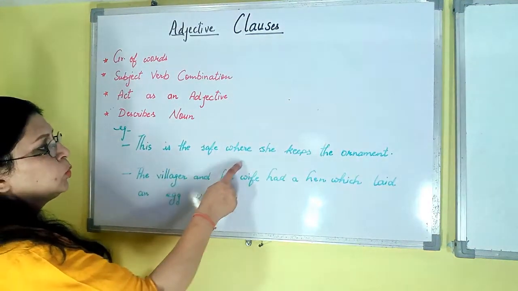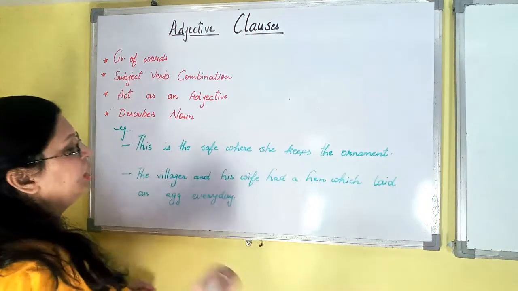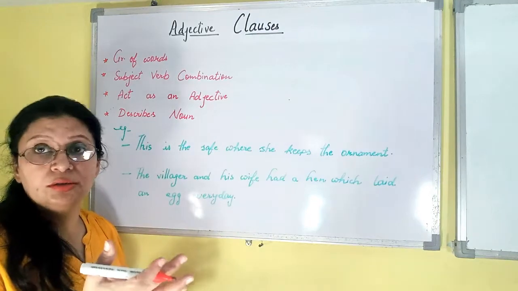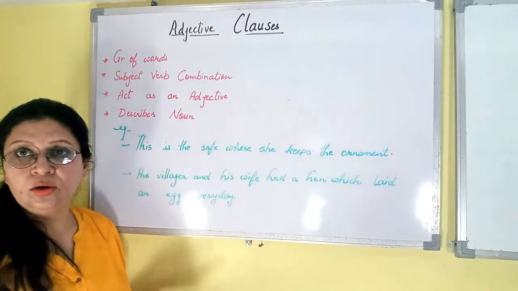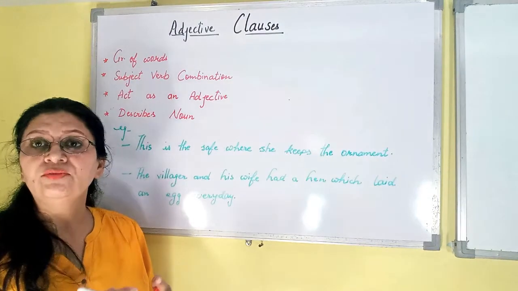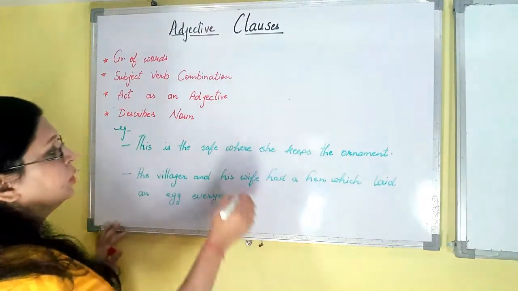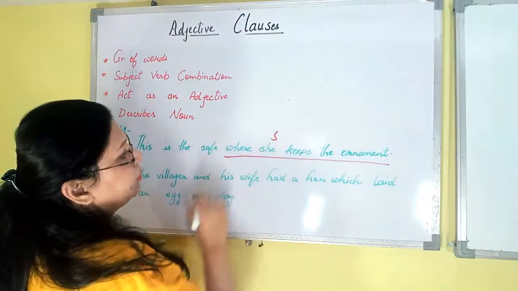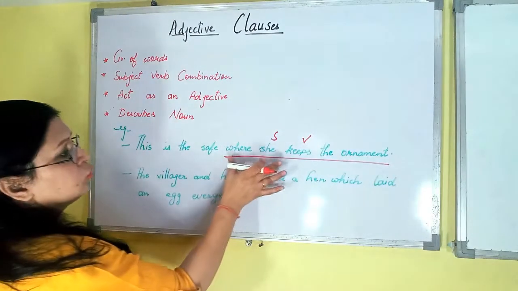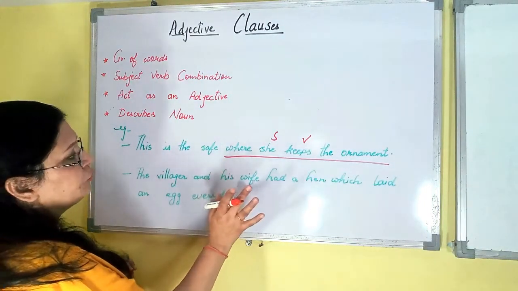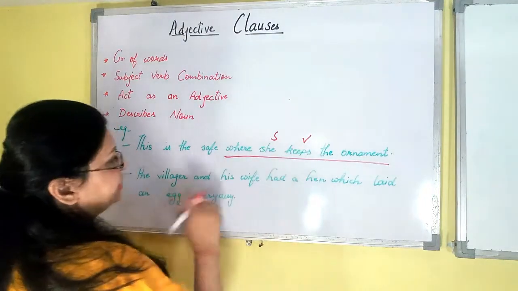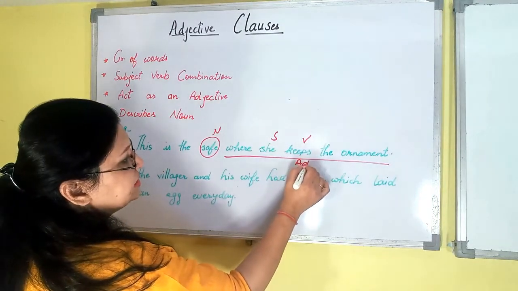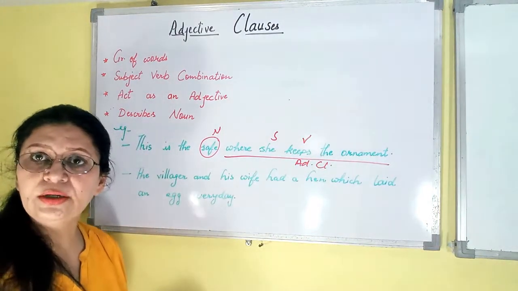This is the safe where she keeps the ornament. Now this is the safe, it is an independent clause, everybody knows this thing. We are going to discuss the subordinate clause or the dependent clause, because all the noun clause, adjective clause, adverb clause, all these things are coming in this one. So now we are going to start with this, where she keeps the ornament. She, subject verb combination is there, verb is there. Fine, group of words is there, two conditions are fulfilled. Now third thing, it is working as an adjective. किस चीज के लिए? This is a noun, so it is describing this noun, that's why this is known as adjective clause. I hope that you people understood.